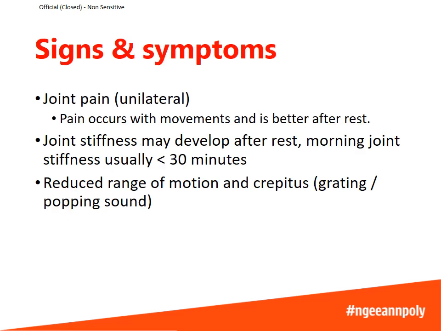In osteoarthritis, the joint pain is usually unilateral, meaning it affects one joint on either side of the body. Of course, it could also be bilateral if both joints are equally damaged. In osteoarthritis, the pain occurs with movements, but it is better after rest. Joint stiffness can also develop after rest, but the morning joint stiffness usually lasts less than 30 minutes, which if you compare with rheumatoid arthritis, this is much shorter.